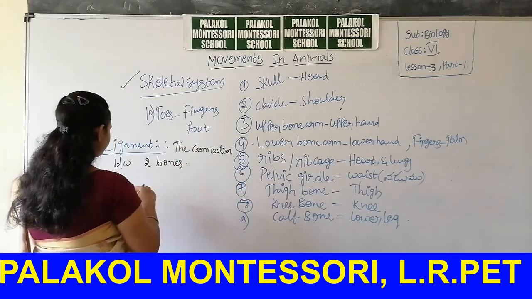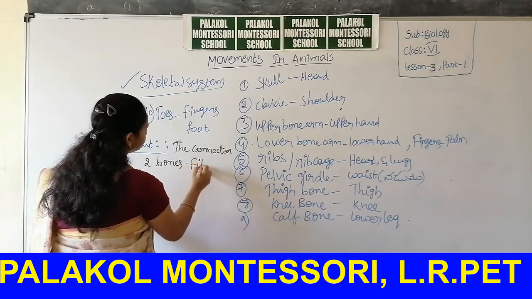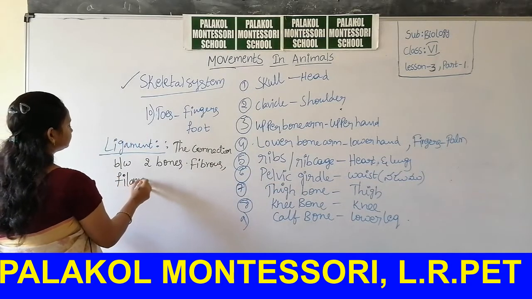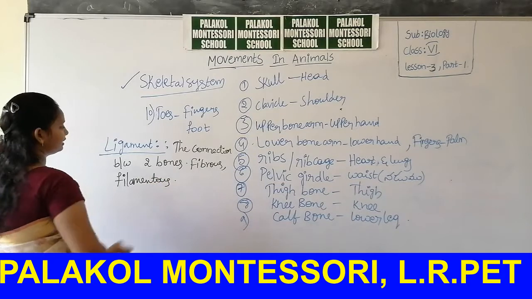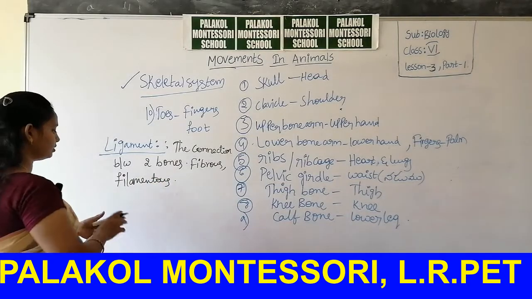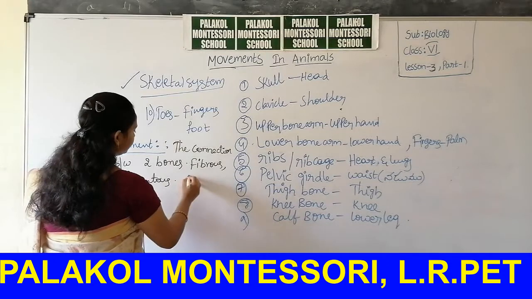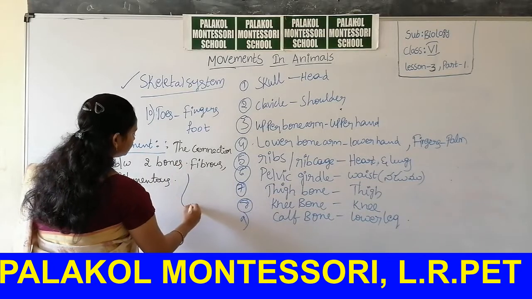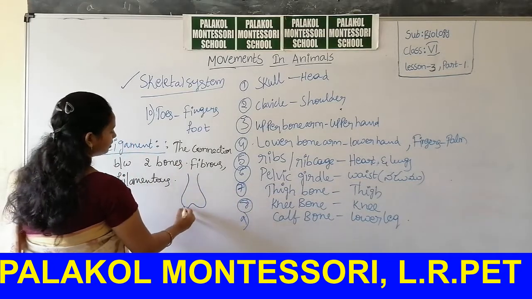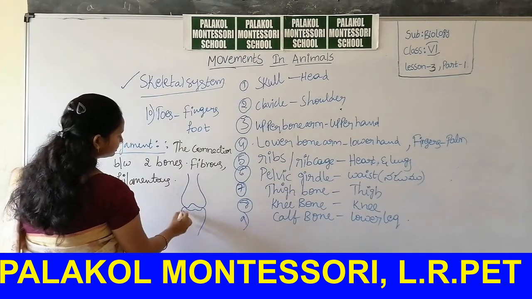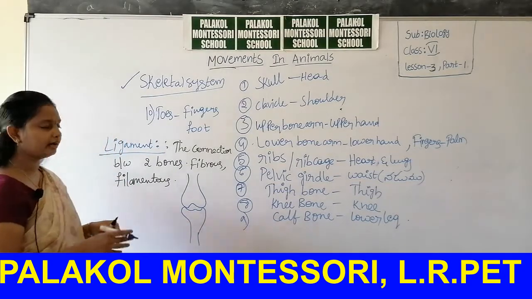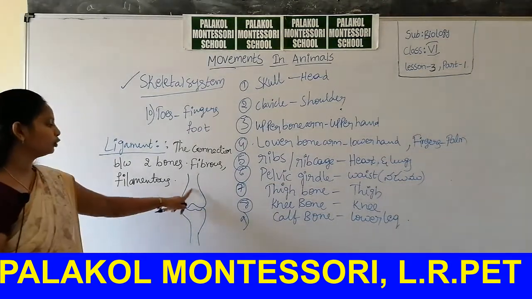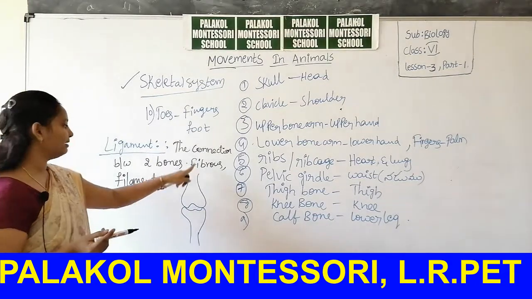Ligament is also a fibrous, filamentous structure present between two bones. If you take two bones, this is one bone and this is another bone. All of you look here. Along with the bones and muscles, two bones are also connected with fibrous connections.